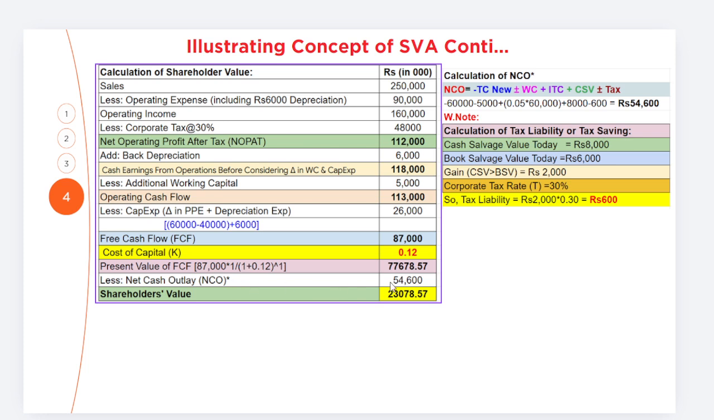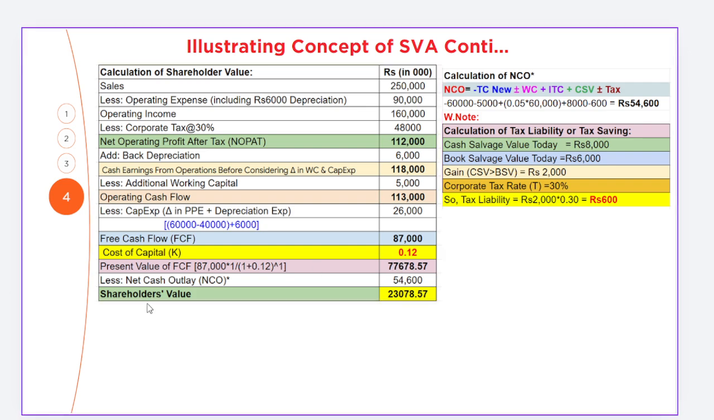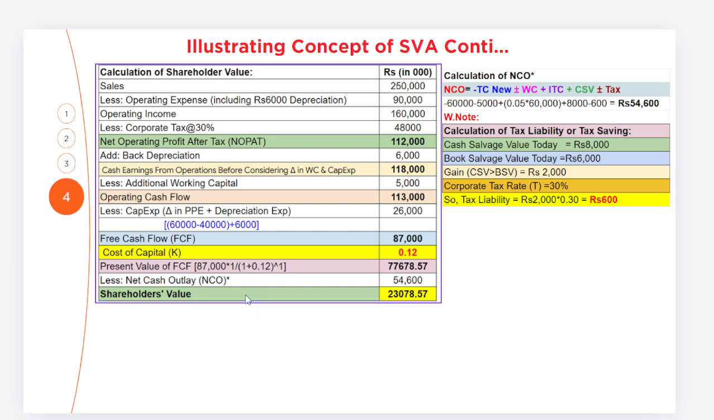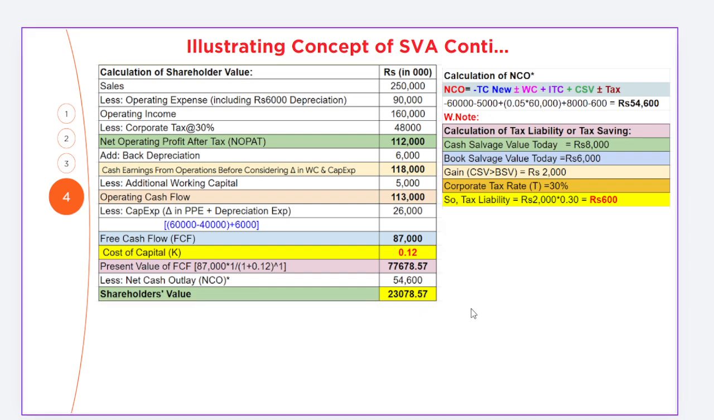Okay, and that's why we exclude this 54,600 from this value, friends. That is the basic reason we say that shareholder value, which is simply the net present value, is 23,078.57. That means obviously it causes an increment in the shareholder value. Otherwise, if our shareholder value were negative, that would mean we could not increase the shareholder value. So sometimes we have to revisit our investment process, so that we could correct the coming year's investment strategy, friends.